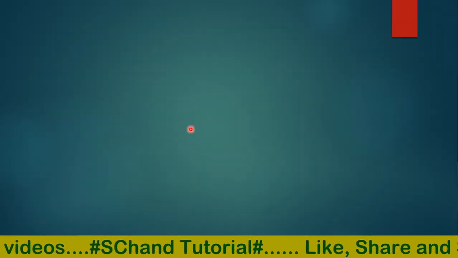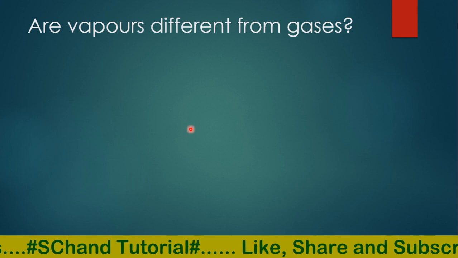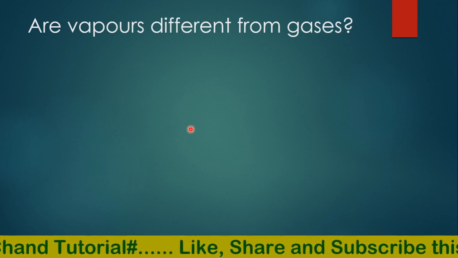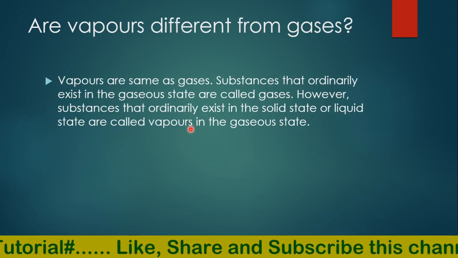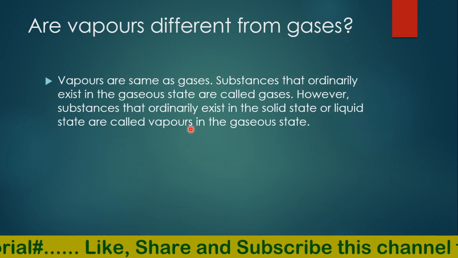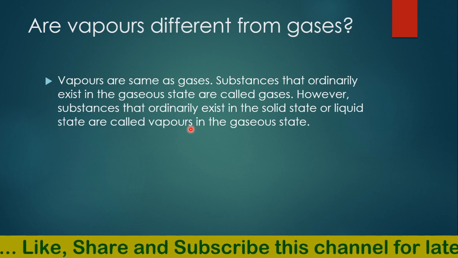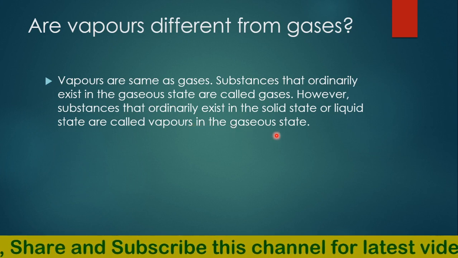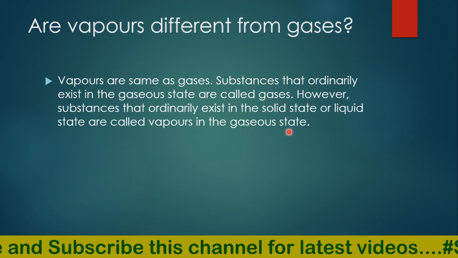Next we have, are vapors different from gases? What do you think? Vapors are the same as gases, but substances that ordinarily exist in the gaseous state are called gases. However, substances that ordinarily exist in the solid or liquid state are called vapors in the gaseous state.